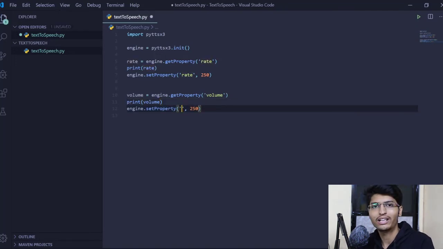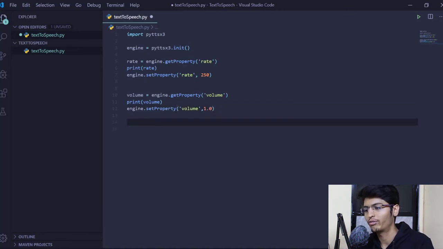But let us assume that it is not 1 and is lesser than 1. If we want to make it the highest, that is 1, how do we do that? From this we will set it to 1. Right now we know that it is at 1, so there is no meaning in this step, but just for tutorial purposes. If you want to reduce the volume to 0.8 or something like that, you can do that.